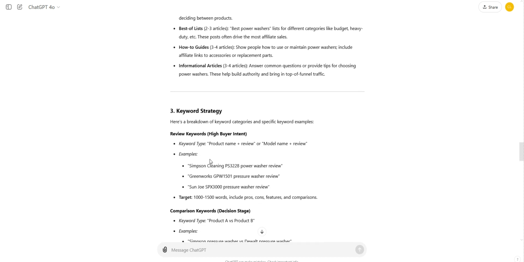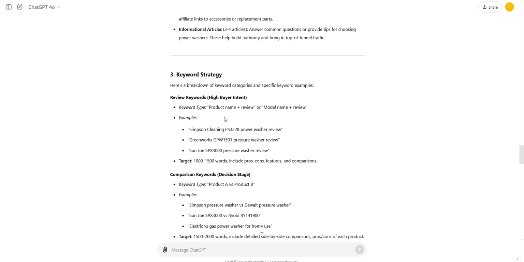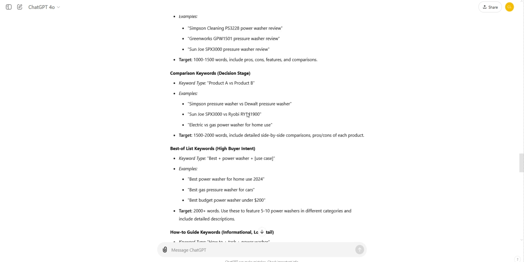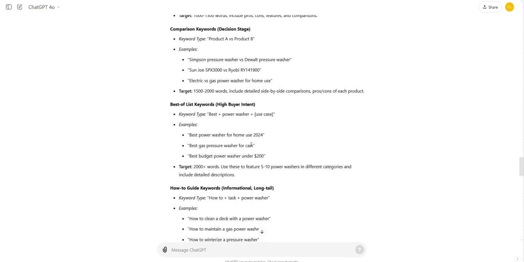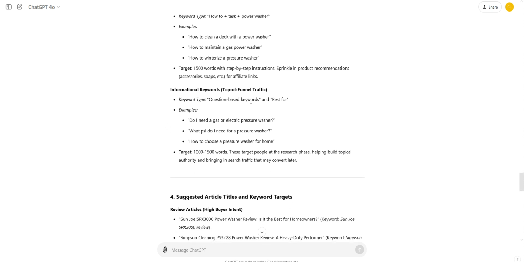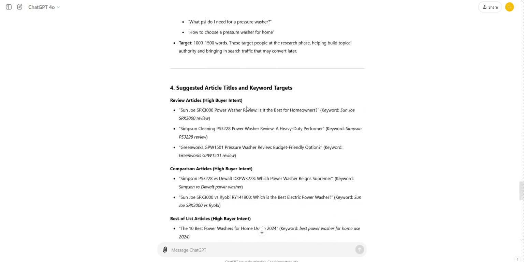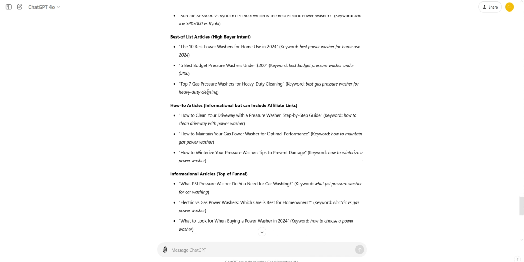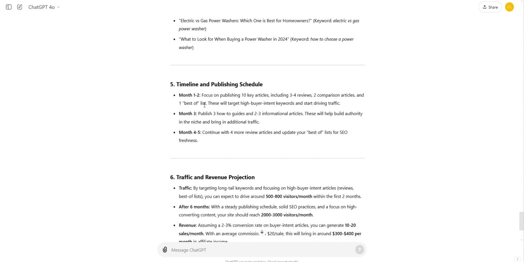It's even given me an idea on keyword strategy. So here we go, high buyer intent of the actual products, comparison keywords, best of list keywords, how-to guides, informational keywords, and then it's given me suggested titles and keyword targets for all of them, best of lists, review articles, and so on, and then timeline.